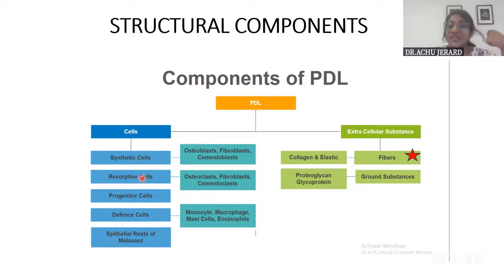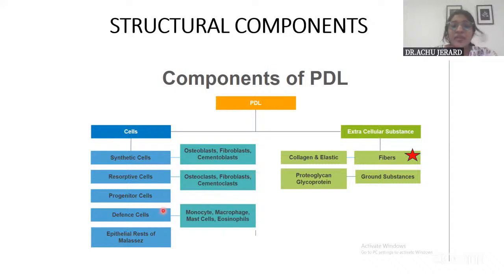Similarly, you have all the resorptive cells also: osteoclasts, cementoclasts, fibroblasts. Fibroblast is again a resorptive cell because fibroblasts have dual function. They synthesize as well as help in the degradation or resorption. So they can be written in both cases. And beside these cells, you have the progenitor cells. Progenitor cells are precursor cells, which differentiate and form these primary cells.